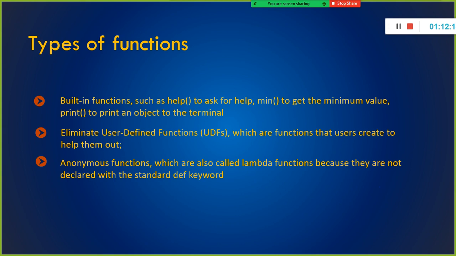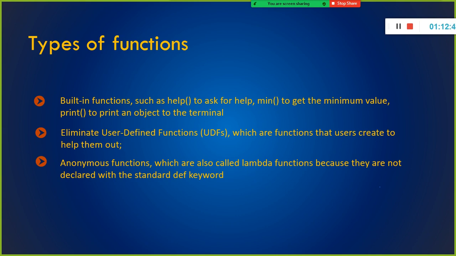So built-in functions, we don't have to write them. The built-in functions are already available. And user-defined functions, we have to write based on the business logic which you want to implement to process your data. And the anonymous function is nothing but your lambda function. Using the lambda function, you can also implement reusability.